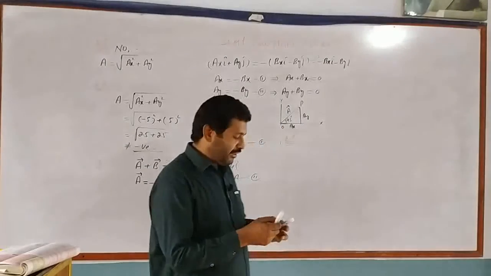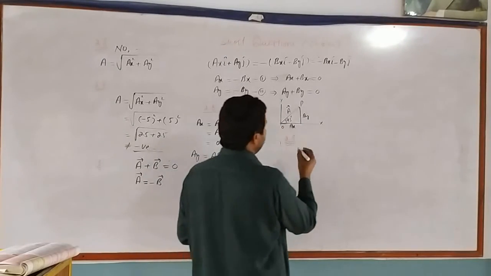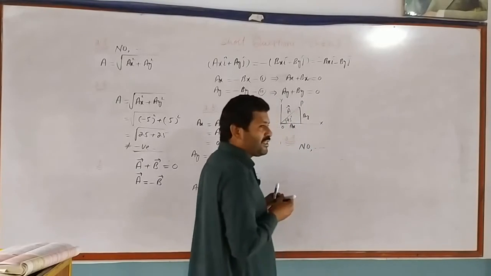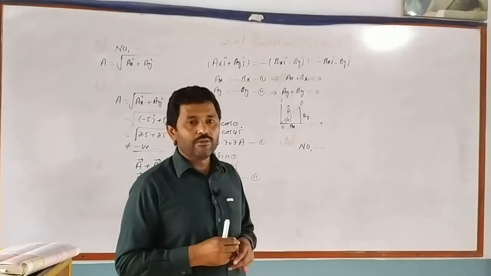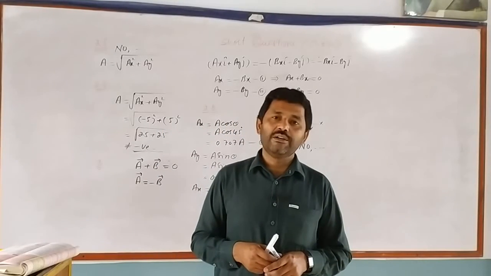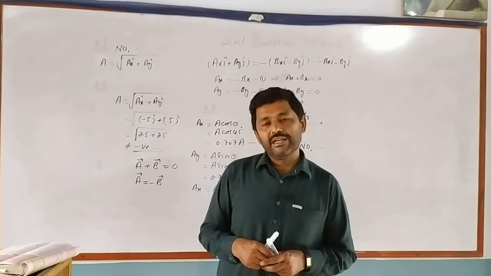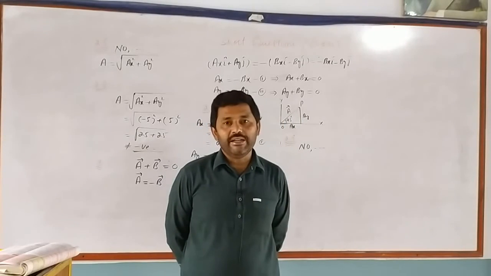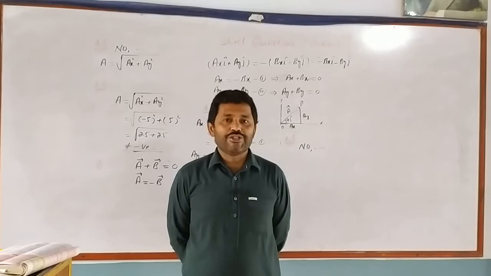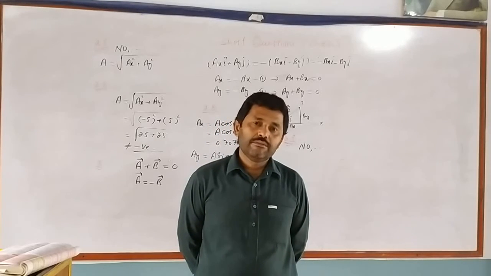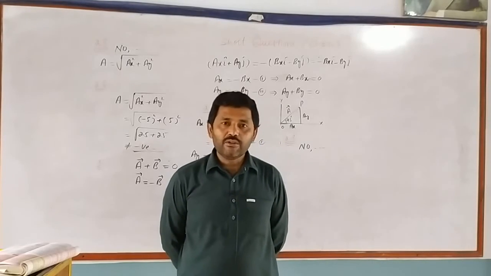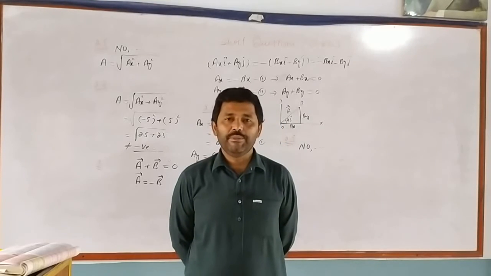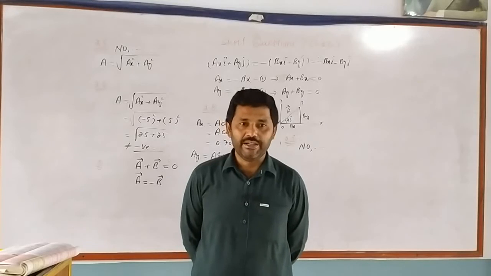So a vector quantity can only be added to a vector quantity. Hence, it is not possible to add a vector quantity to a scalar quantity, because vector and scalar have different natures and cannot be added.